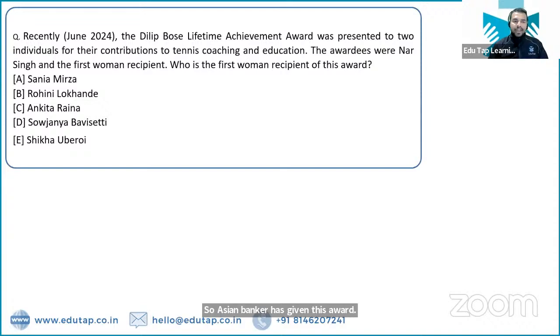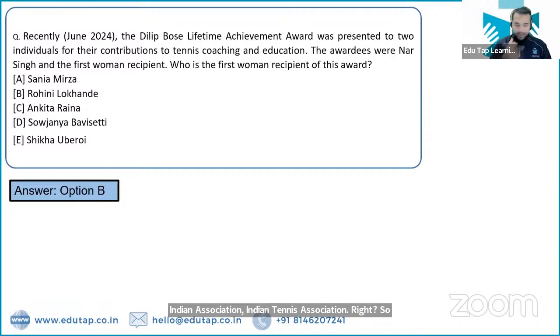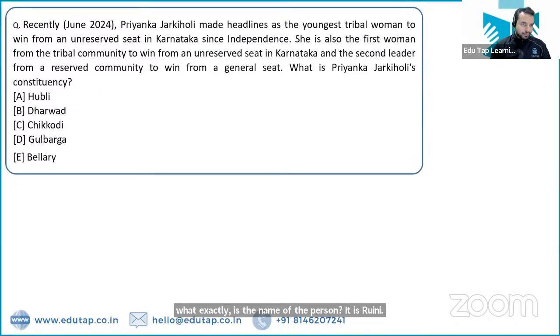Next question. So the Dilip Bose Lifetime Achievement Award was presented to two individuals. Now I want all of you to tell me the right answer to this question. I've already told you the right answer. There was the one who was the first woman recipient and she was given this award along with nursing. तो दोनों को ये अवार्ड दिया है, इंडियन टेनिस एसोसिएशन है, राइट? So what exactly is the name of the person? It is Rohini Lokhande. तो रोहिणी लोखंडे is the name of this person who has been given this award.